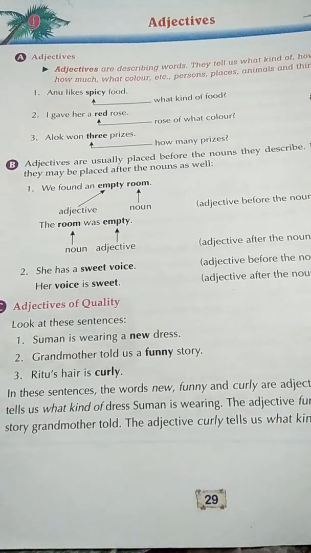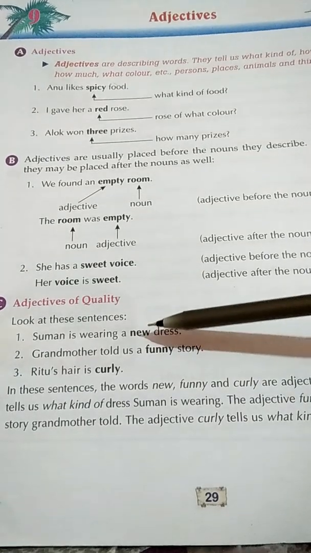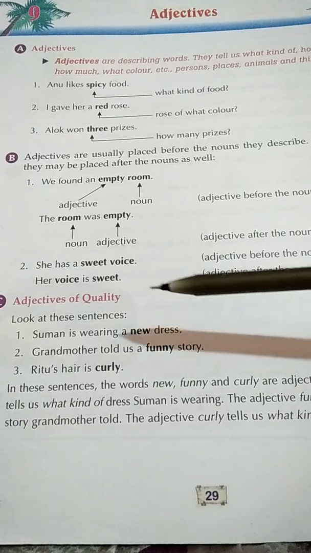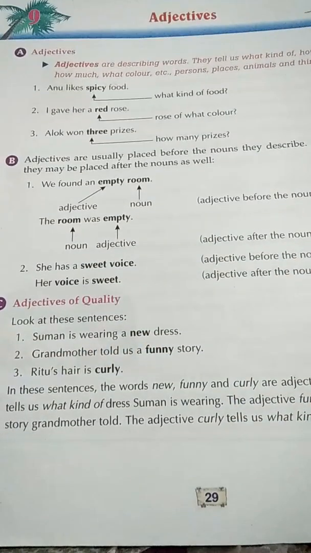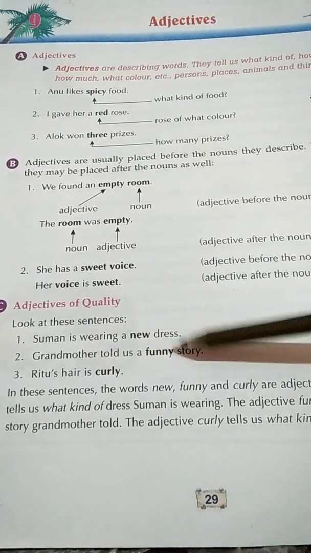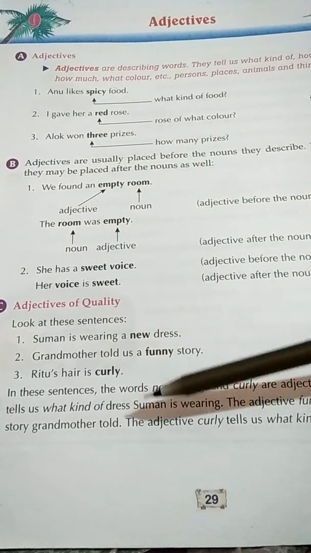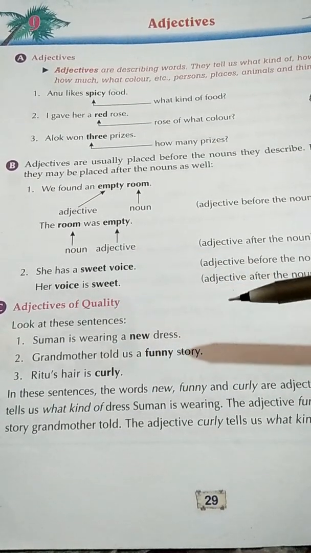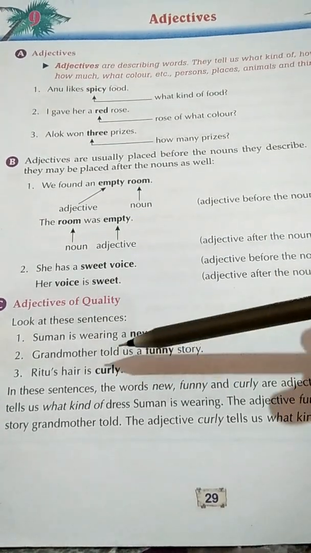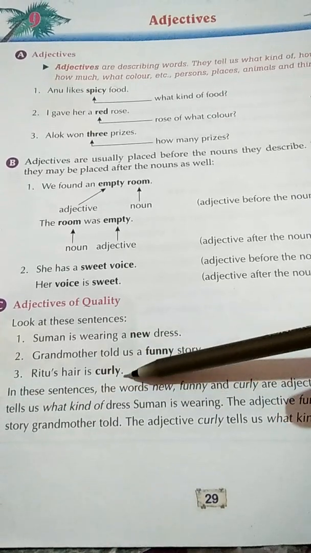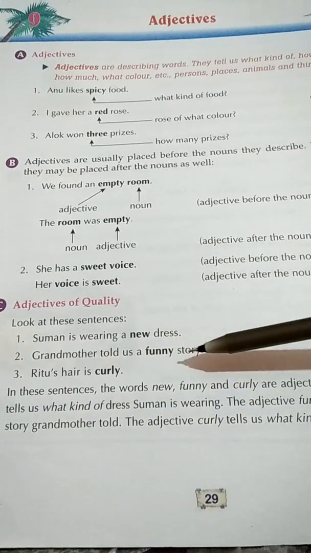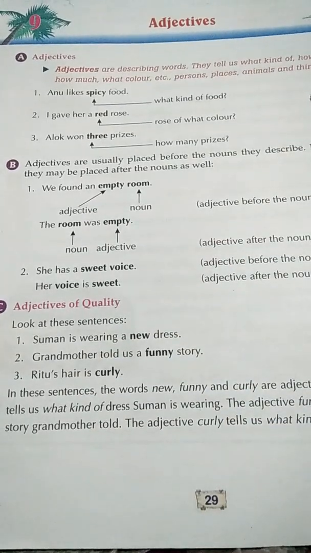The adjective new tells us what kind of dress Suman is wearing. The adjective funny tells us what kind of a story grandmother told. And the adjective curly tells us what kind of hair Ritu has.